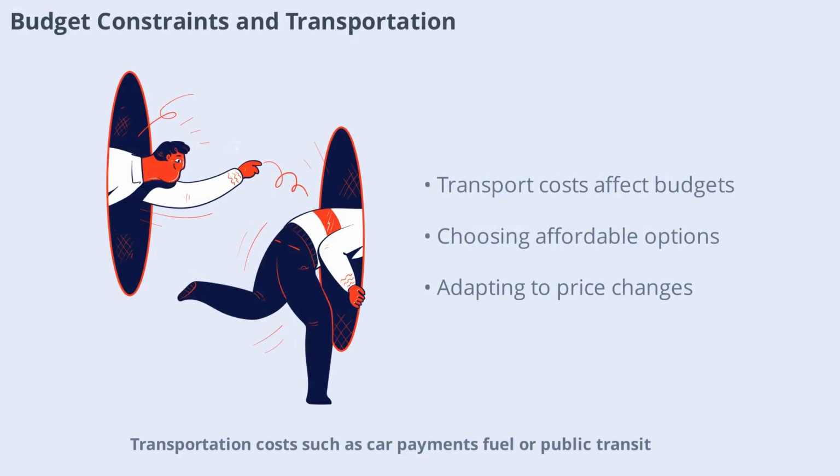Transportation costs, such as car payments, fuel, or public transit, are another key part of the budget constraint. Consumers must decide what mode of transport fits their needs and budget. Rising fuel prices or maintenance costs can force people to seek alternatives like carpooling or biking to stay within their financial limits.